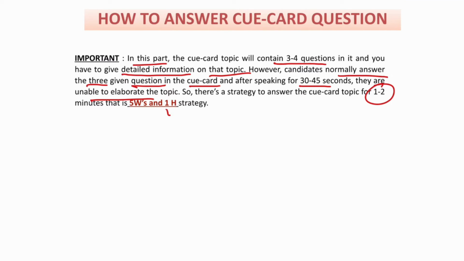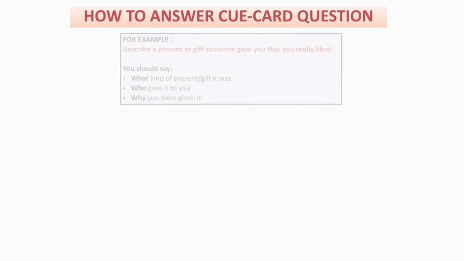That's the 5 W's and 1 H strategy. So I'll show you what the 5 W's and 1 H are. You can see here: what, when, where, who, why, and how. Now, how will you implement this strategy in answering your question? I'll show you that also. So you can check it here.